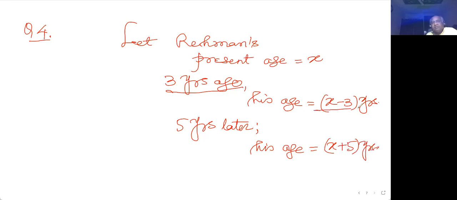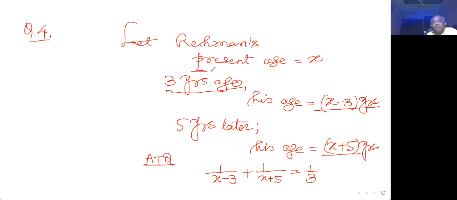Now I have done the basics of the thing, and now according to the question, the question says the sum of the reciprocals of ages. So what is the reciprocal? The inverse of this. The sum of the reciprocals, this is the reciprocal of one of these, and the other, when reciprocated and added, the sum of reciprocals is equal to 1 by 3. So now I have to find the present age.